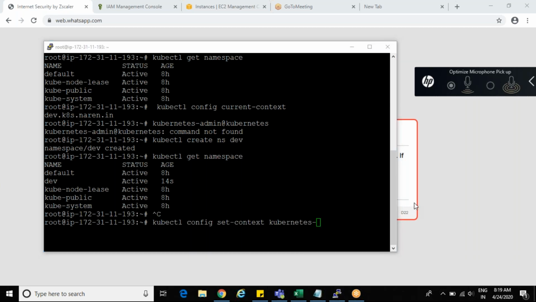And change the context. You already got the context from the above output when you ran kubectl config current-context. Copy that context and replace it with Kubernetes. In the above output, for the first command, you ran kubectl config current-context. Now replace this with Kubernetes, removing that Kubernetes.